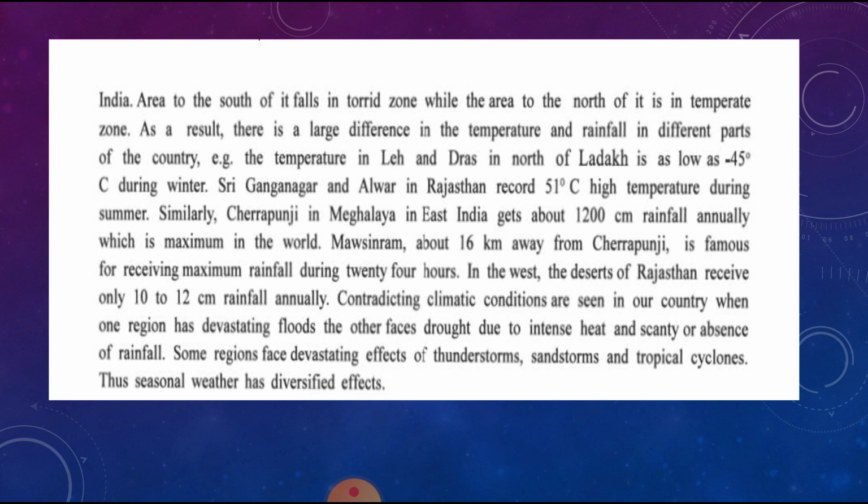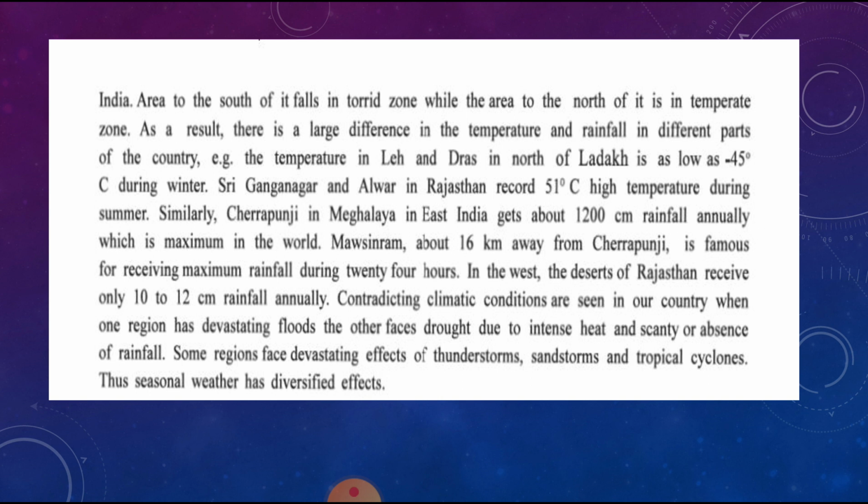For example, the temperature in Leh and Dras in the north, in Kashmir, falls as low as minus 45 degrees Celsius during winter.